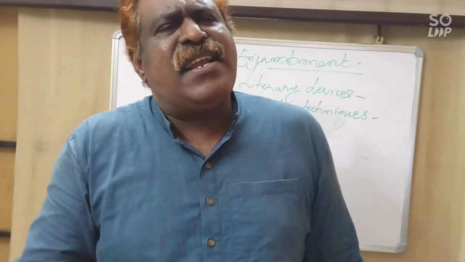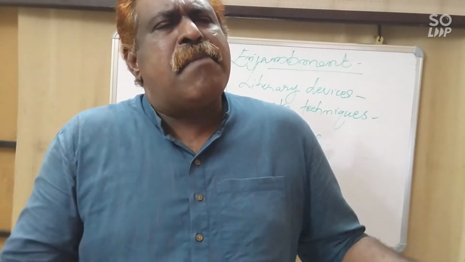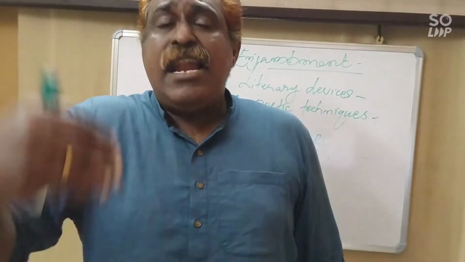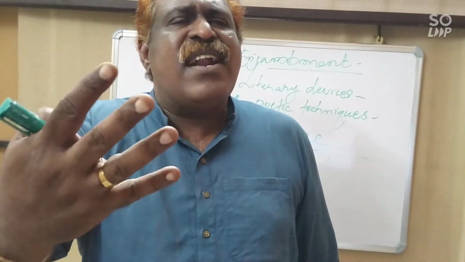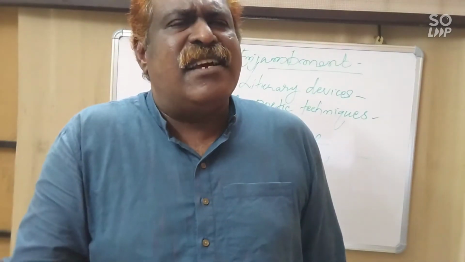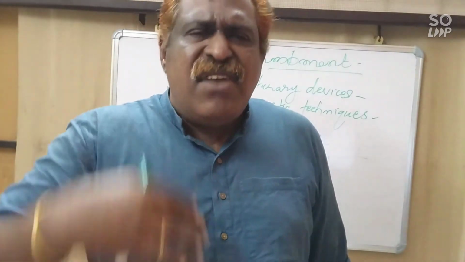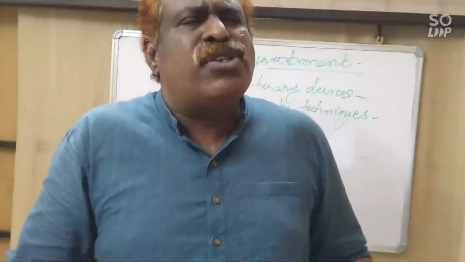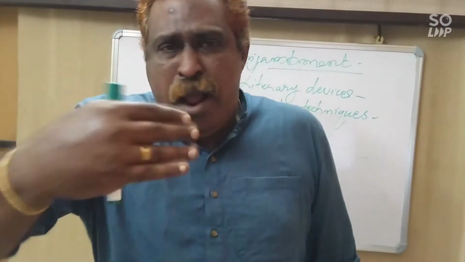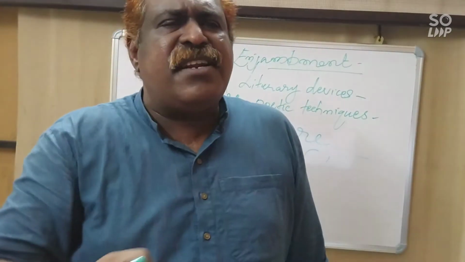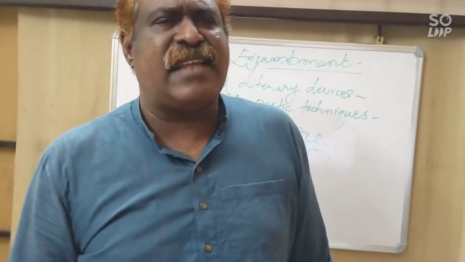Like that we can see so many hyperboles and personifications, where inanimate objects, lifeless things, are given life by the poet. For example, failure and success, 2 imposters. Like that you go through. I will send you valuable notes after these videos. Please try to grab those videos and have better writing and understanding and be prepared confidently for the examination.